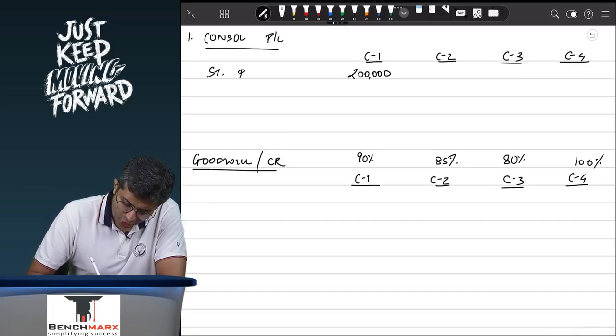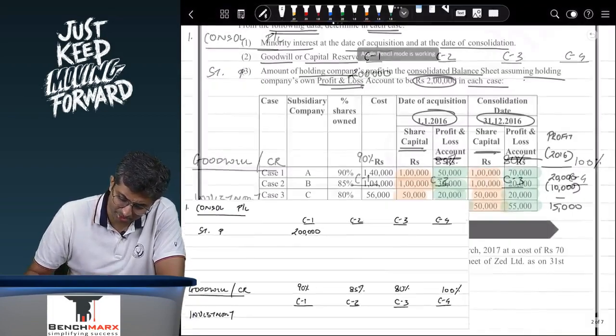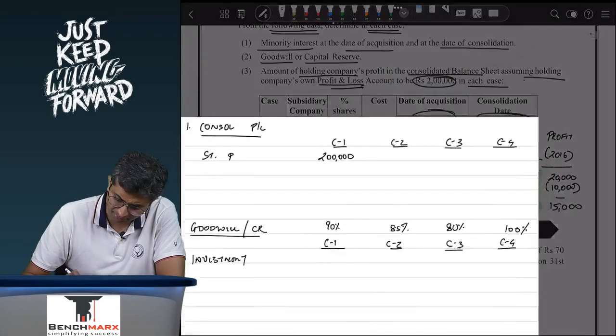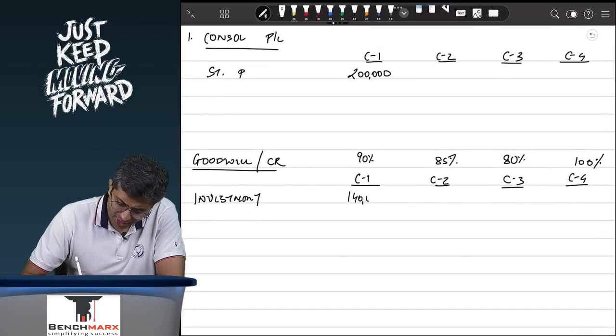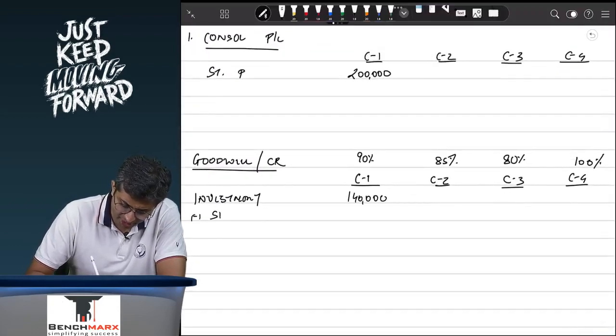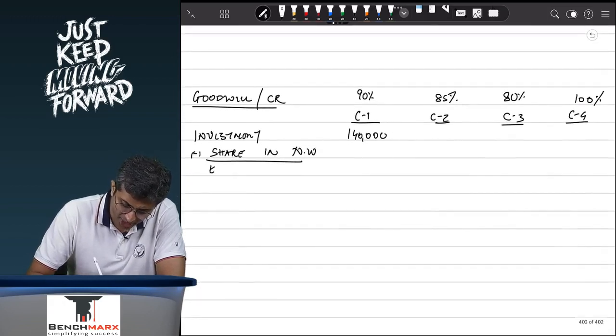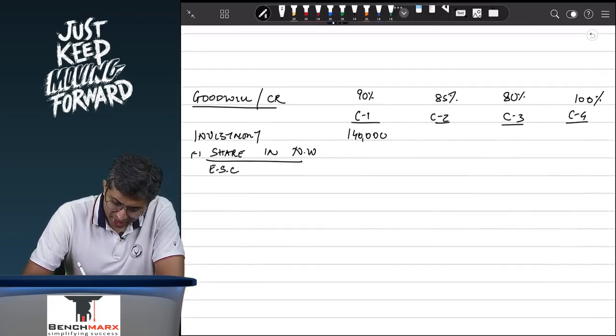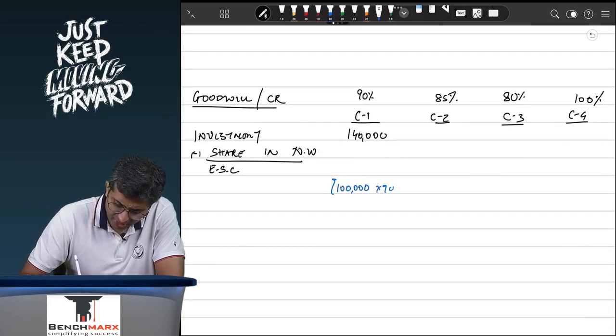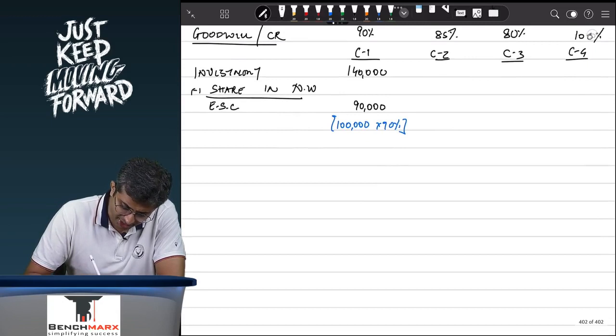You will start this working always by investment. How much is the investment that we are making in case 1? Well, we are making an investment of 1,40,000. Against this investment, what are we getting? Well, we are getting a share in the net worth. How much share in the net worth? Well, equity share capital. If equity share capital of the subsidiary is 1 lakh, this gives me a 90% share, and hence this is 90,000. But the remaining 10% is attributable to whom?